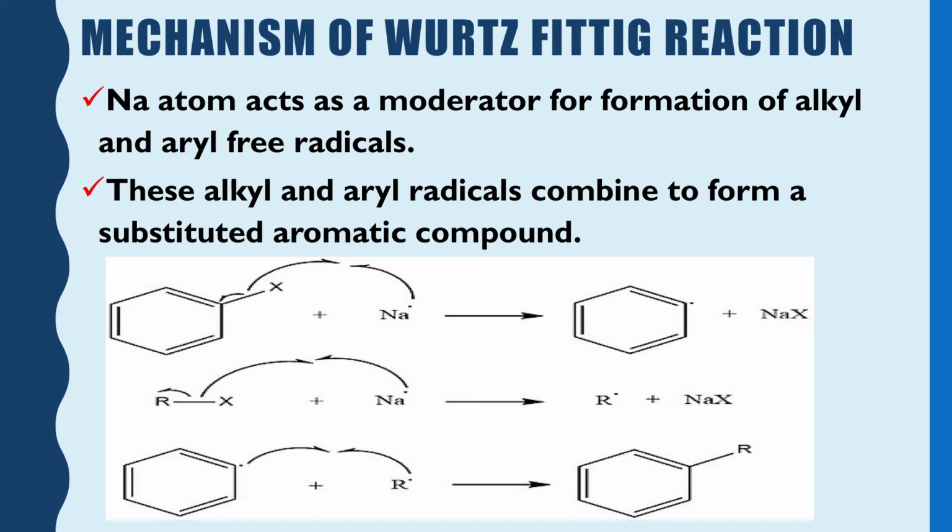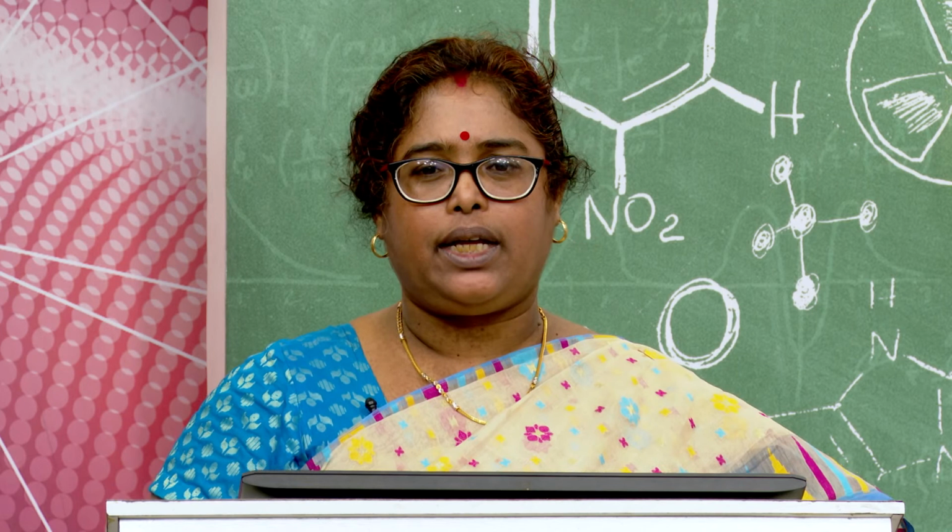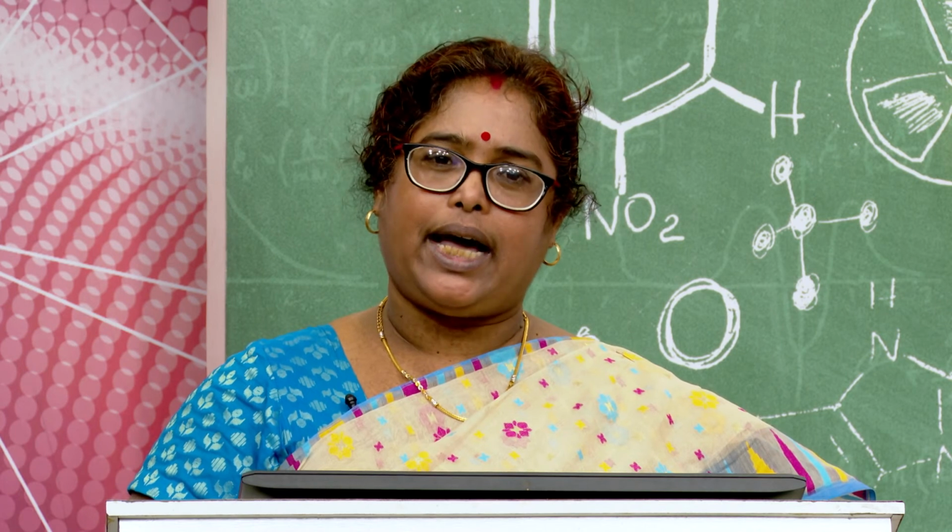So, these are the different steps. In the first step, the sodium comes forward in the form of a free radical, takes the halogen free radical and forms the bond with it, NaX, thereby generating a free radical at the carbon atom of the phenyl group. Similarly, in RX also the same thing happens, and the alkyl free radical is produced. Finally, the alkyl free radical and phenyl free radical combine with each other to give the alkyl substituted aromatic compound.